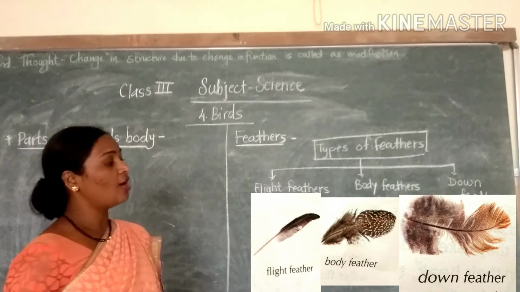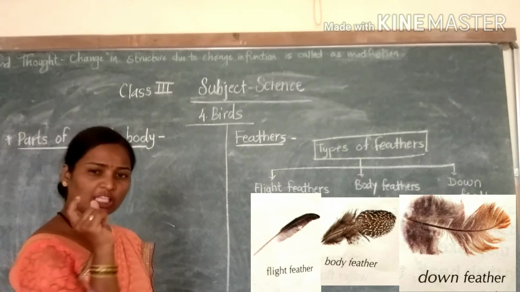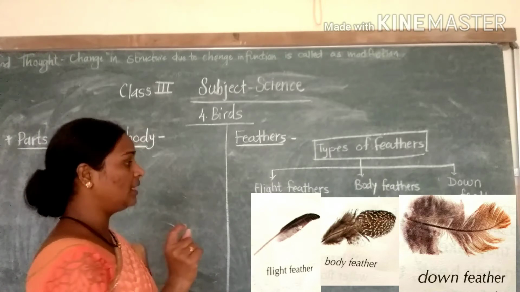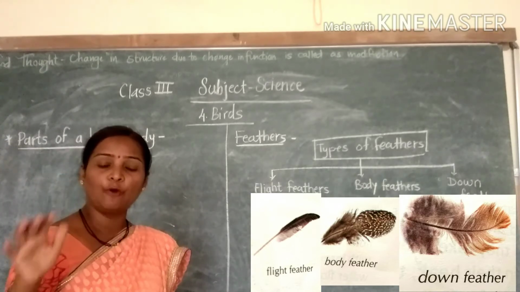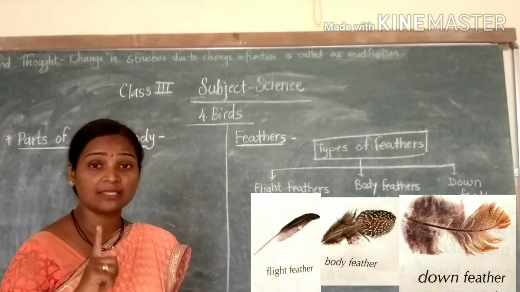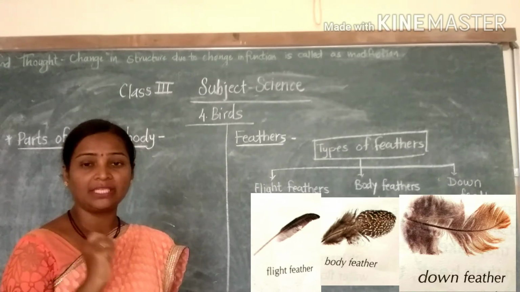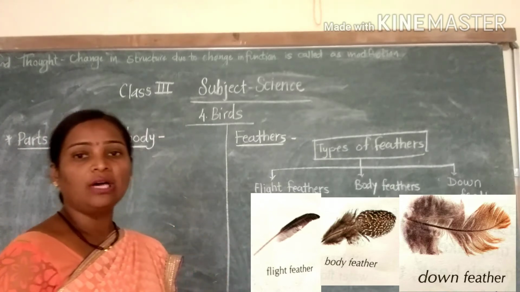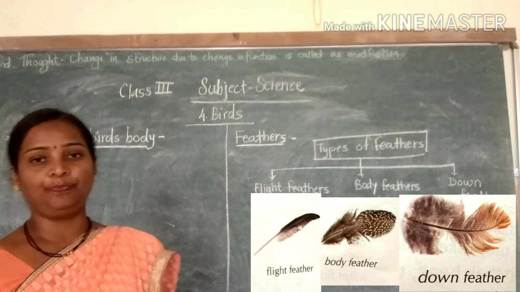Next are the down feathers. Down feathers are small and fluffy. They cover the whole body of the bird, and they keep the bird's body warm. So these are the types of feathers.